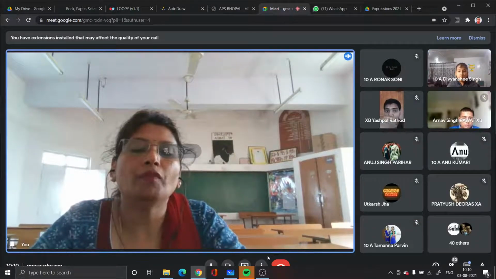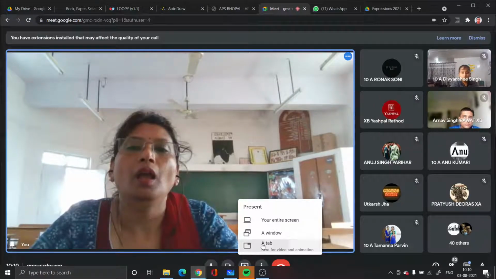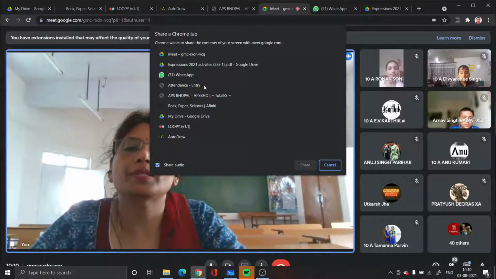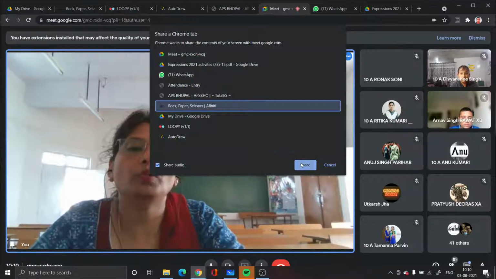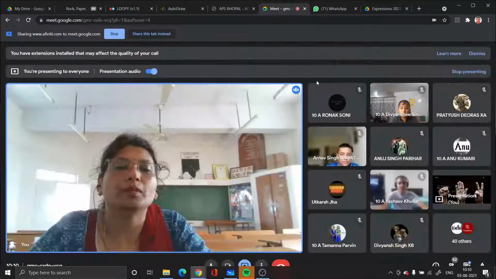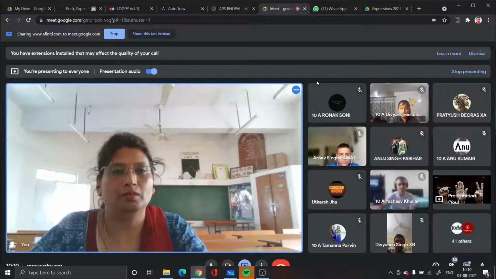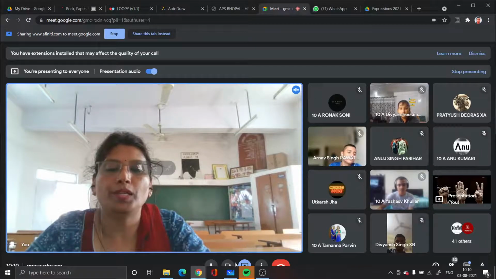So I'm taking one of the activities which is AI relatable, and this is rock, paper and scissors. This is one of the games. Here I will play a game and the computer will play a game. So we will get 3 possibilities: my chances of winning, the computer's chances of winning, and then the tie. We can have a tie also. So please just see.